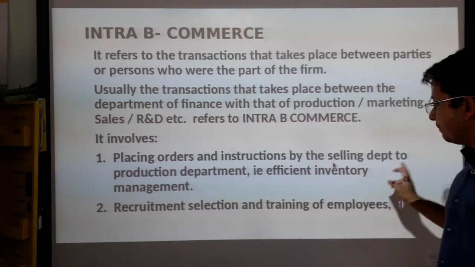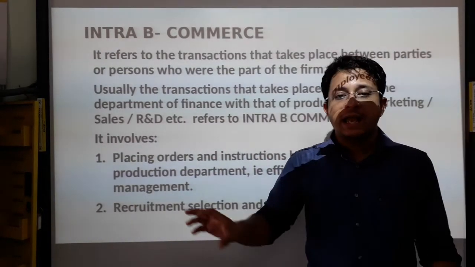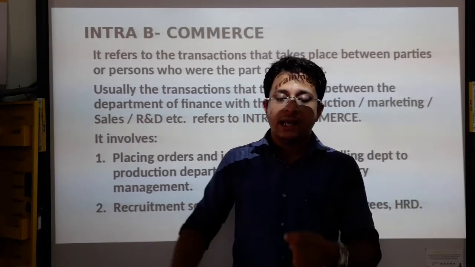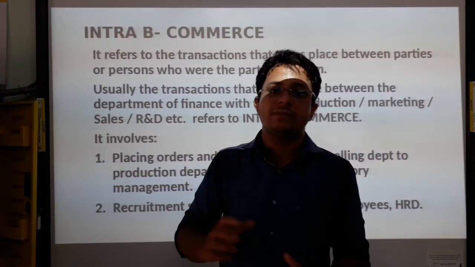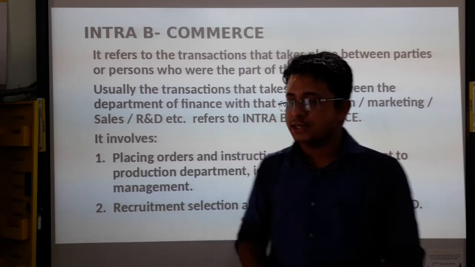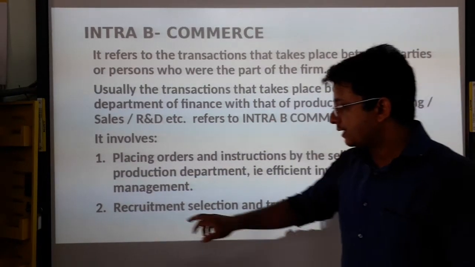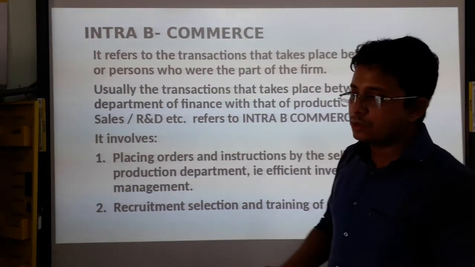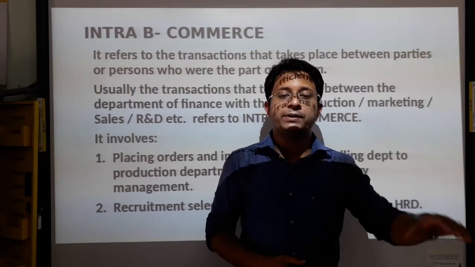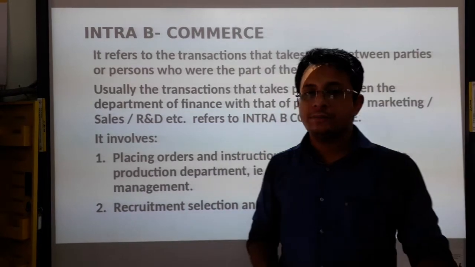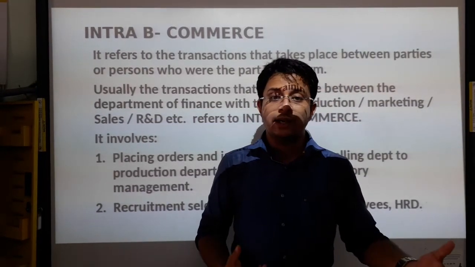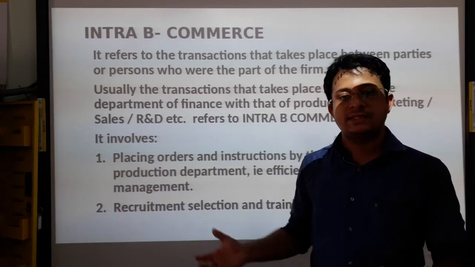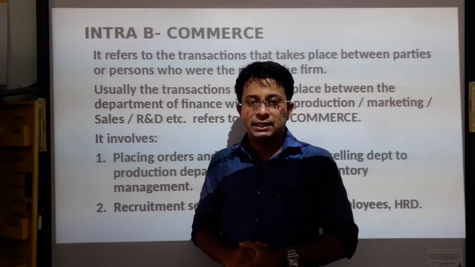That means if the selling department feels that one particular product has been neglected by the customer, then they can immediately inform the production department to produce the goods according to the customer demands or according to the customer wishes. All these things can also be taken. Next, recruitment, selection and training of employees. For example, if there is one particular commodity which cannot be produced by the existing employees, then the company will start recruiting through their human resource department. So these types of interaction that take place within the same firm will only be included under your intra-B commerce. Okay.